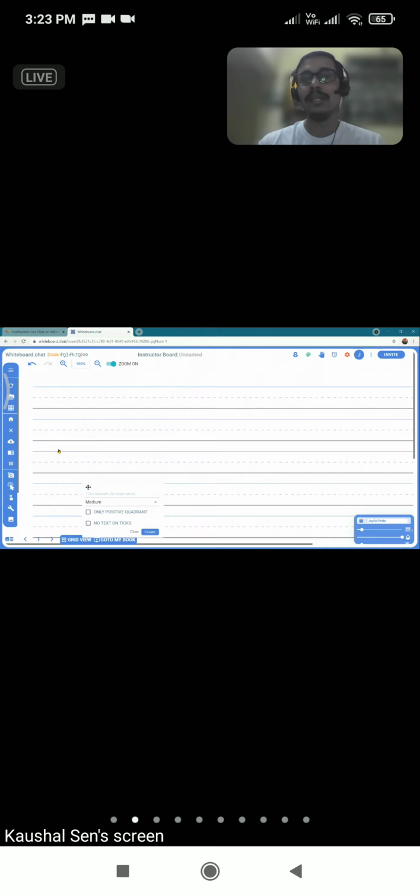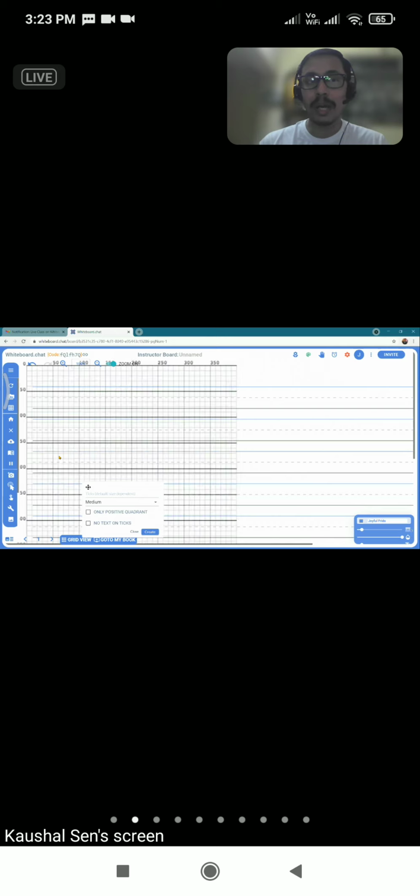Then we have the primary line, that is the dotted line. This is for our very small kids, the nursery and prep kids. We can use this line. Then we have the programming line. If a computer teacher or somebody else wants to take this up, they can just take out the grids and take up the programming line.